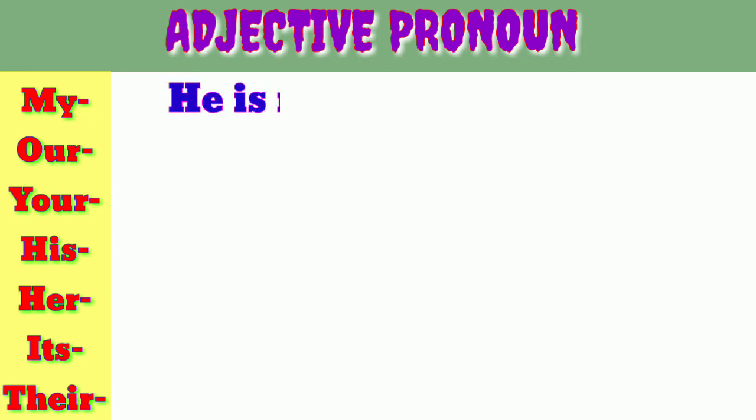Examples. He is my father. Look at this one. He is my father. Which is the adjective pronoun here? My, because it is going to take the help of the noun father. My father, my brother. Have you understood? Like that, we want to use this "my". ನನ್ನ ಅಂತಕ್ಕಂಥ ನಾವಿಲ್ಲಿ ತಗೊಂತಾ ಹೋಗ್ತೀವಿ.